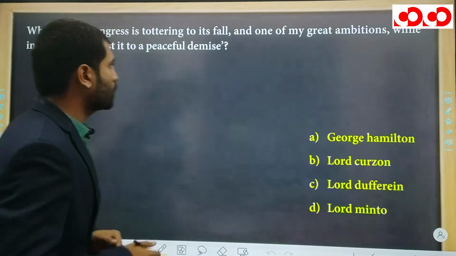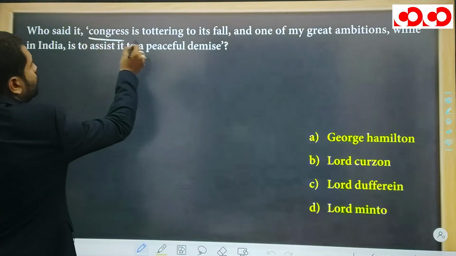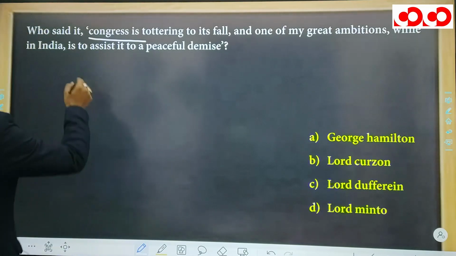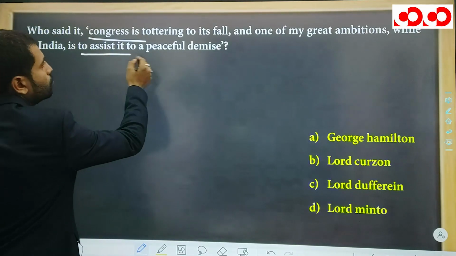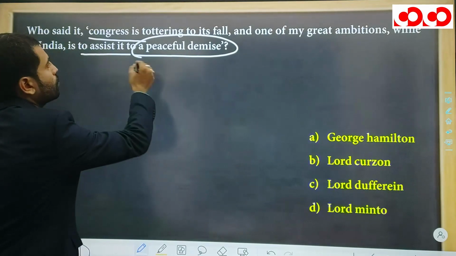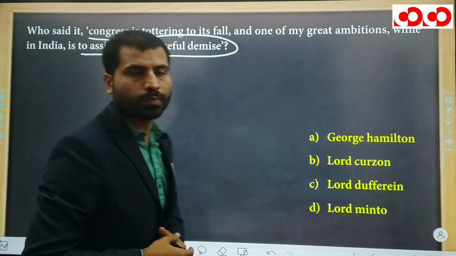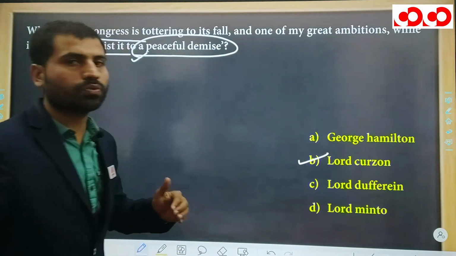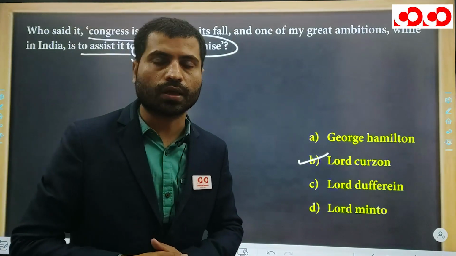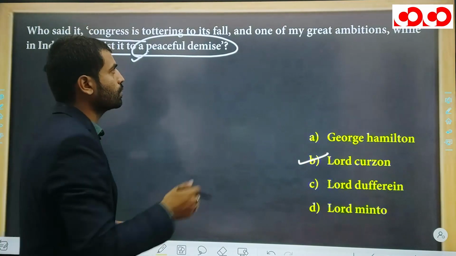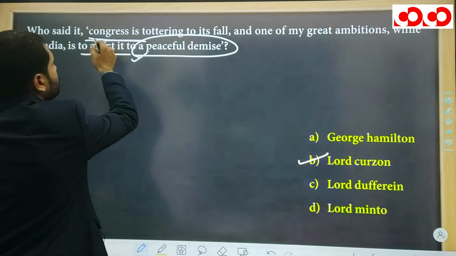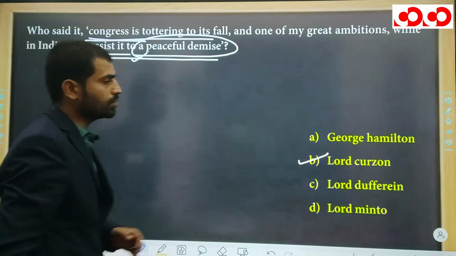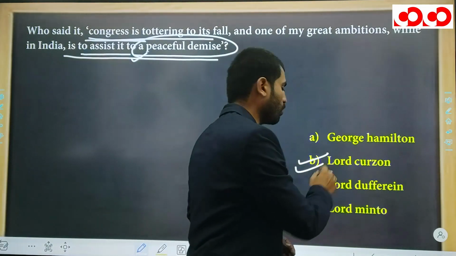Okay, now here is the next question. Who said it? Congress is tottering to its fall, and one of my great ambitions while in India is to assist it to a peaceful demise. Circle the words peaceful demise. Okay, this statement is related to Lord Curzon. Lord Curzon was writing a letter to India Secretary Hamilton, and in his letter he mentioned that Congress is tottering to its fall and he wants to assist its peaceful demise. So this statement is related to Lord Curzon.